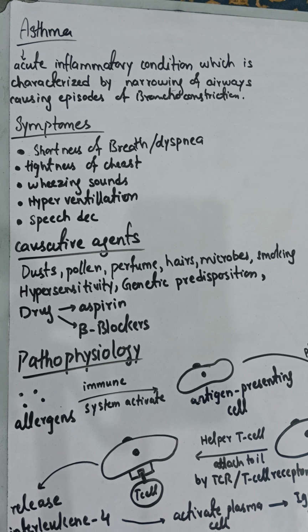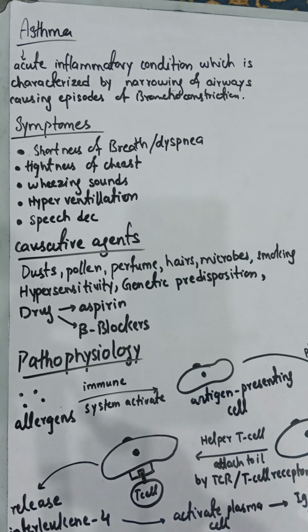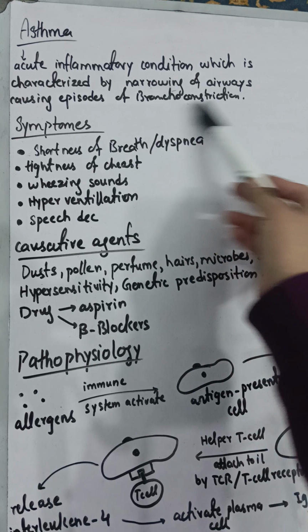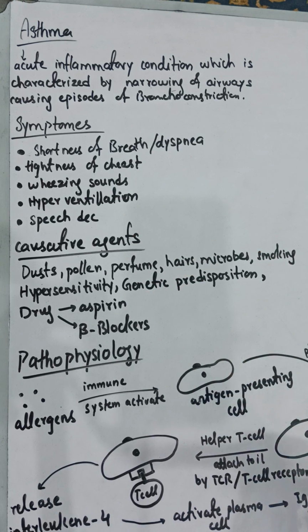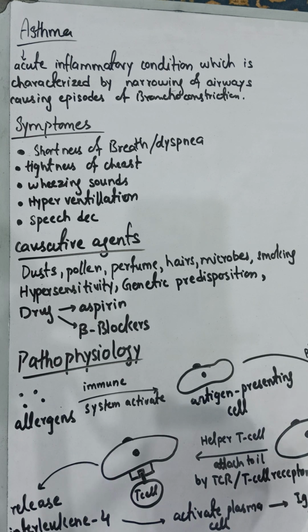First of all, let's discuss the definition of asthma. It is an acute inflammatory condition, a type of inflammation that narrows your airways, causing episodes of bronchoconstriction. This is called asthma. It causes inflammation in your bronchioles, causing constriction of the muscles present in the bronchioles. So, what happens when a patient has asthma?